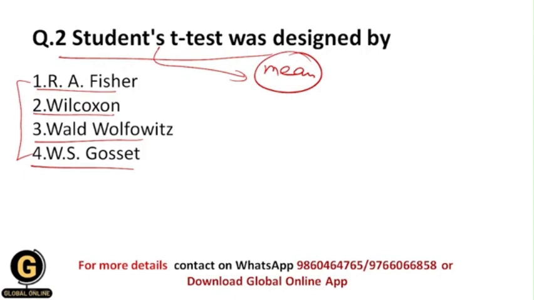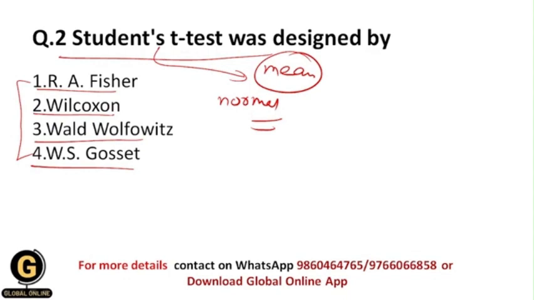So we use the student's t-test whenever the distribution of data within the population is normal and we don't know its standard deviation, and here we need to find out the differences in the means of the samples. This technique was designed by William Sealy Gossett.